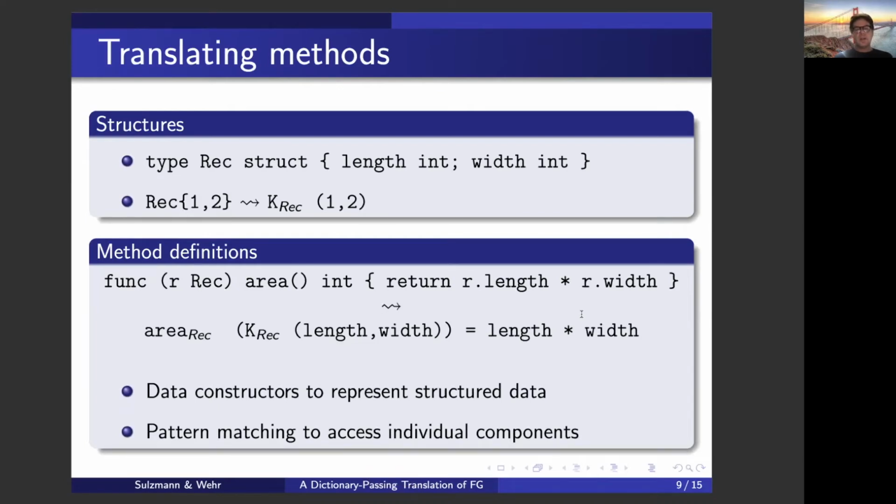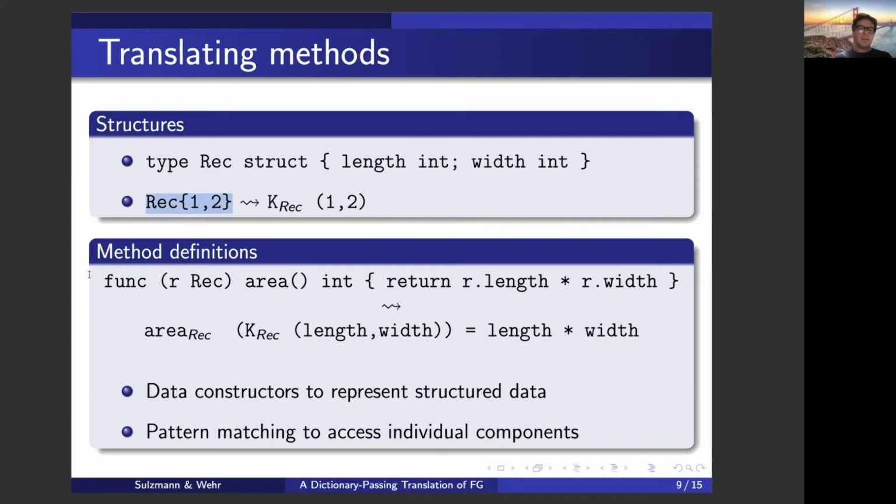What we'll do is, in the translation, we represent structured data using data constructors. We're assuming data constructors labeled K, indexed by the name of the structure. So we have here a rectangle, and we effectively tag the values of a rectangle, where for convenience, we assume that we also have pairs in the target language.